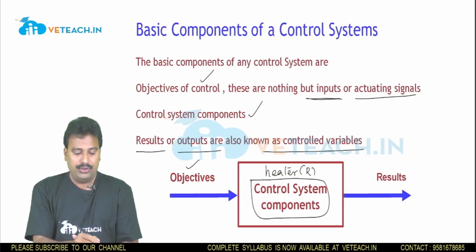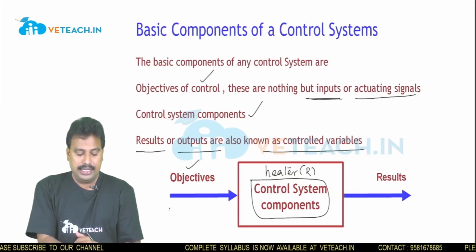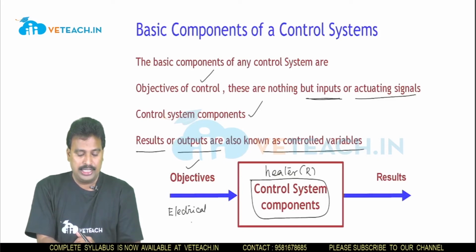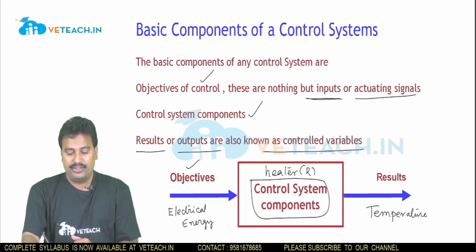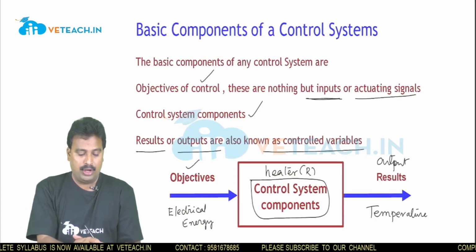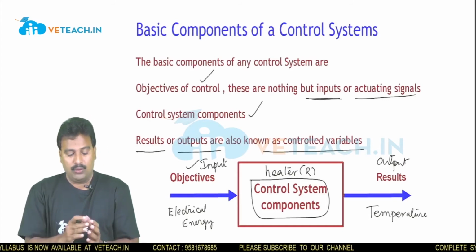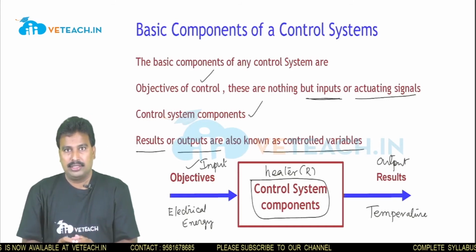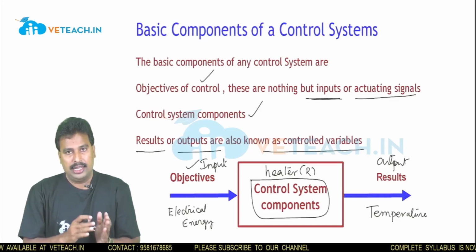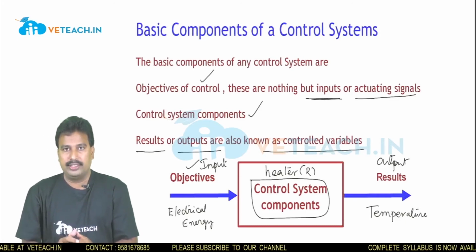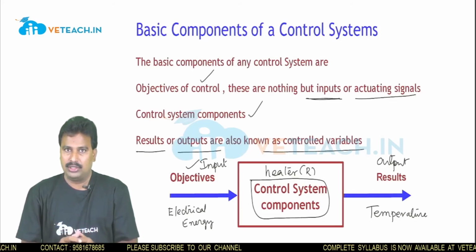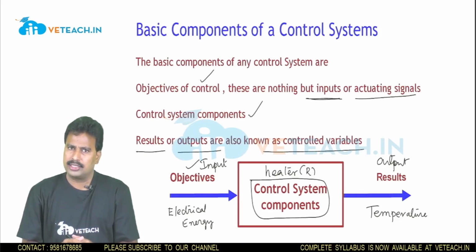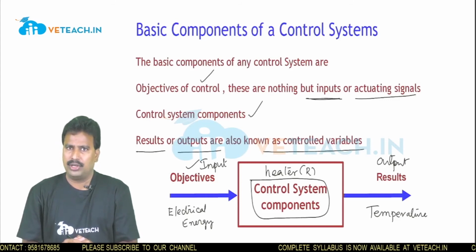The objective for this system is the electrical energy we are supplying to the system, and the result is the temperature, which is the output. The objective is the input. A water heating system is a system that converts electrical energy and gives rise to a rise in temperature of water. This is one example of a control system. This is how we can understand the concept of control systems.